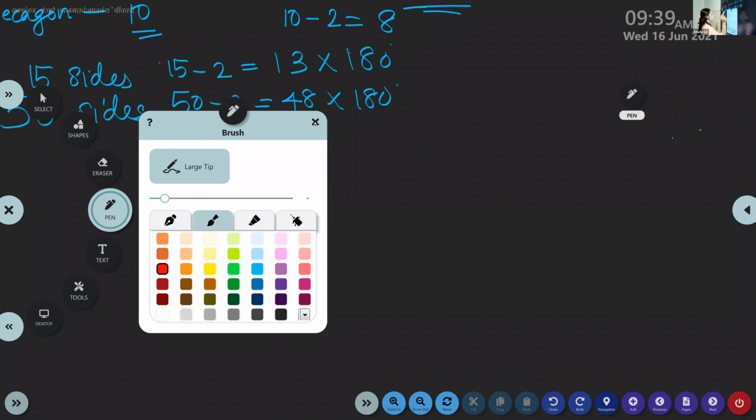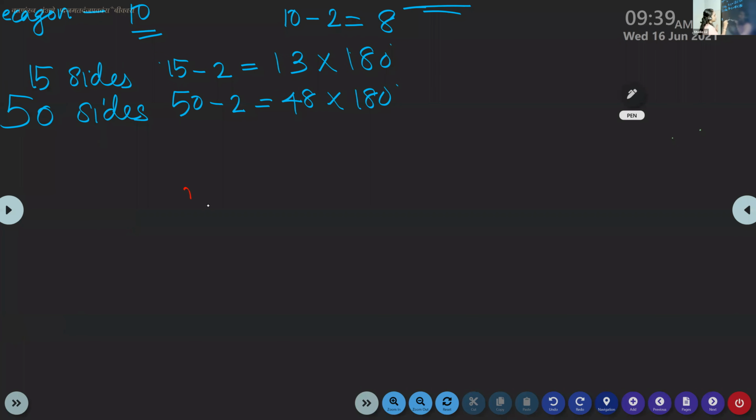This is our formula. N means any number. You can use 100, you can use 50. So an n-sided polygon means n minus 2.